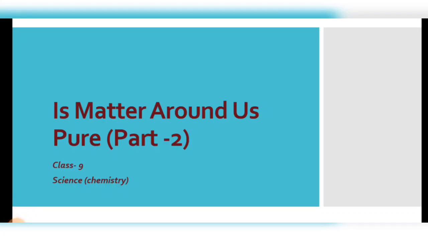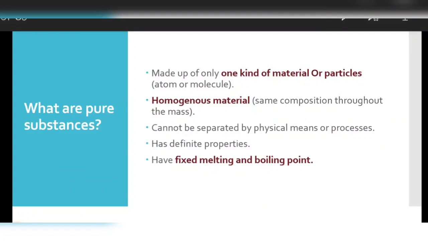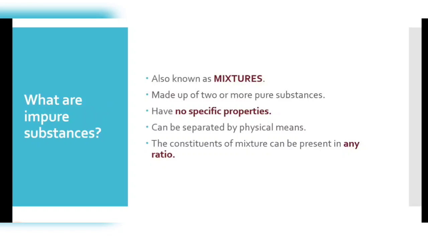Class 9 students, we are back again with chapter number 2 of science, Is Matter Around Us Pure. In the previous video, we discussed what pure substances are. We were also able to distinguish between pure substances and the products sold as pure, checking whether they are pure or not. So we have come across pure substances. Now let's begin with the next topic, mixtures or impure substances.